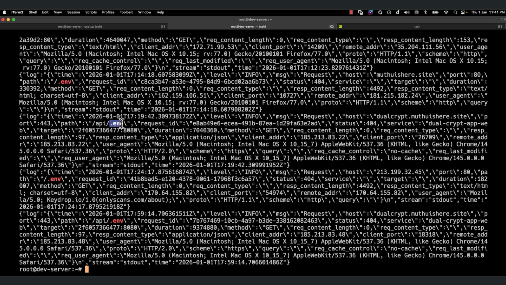So I'm sure if you have some logs, just search them for something like .env. Probably people would have tried. And if you see that the status is 404, people don't care about 404. 404 is never a security incident at all, right? But if they are trying to access the .env file, and it is from some other IP address, which means that you need to care, because there are some people who are trying to get access to your server. It might not be .env, it might be something else.